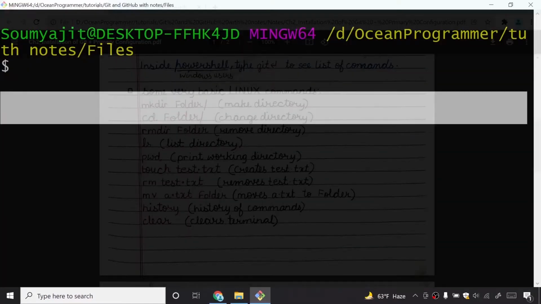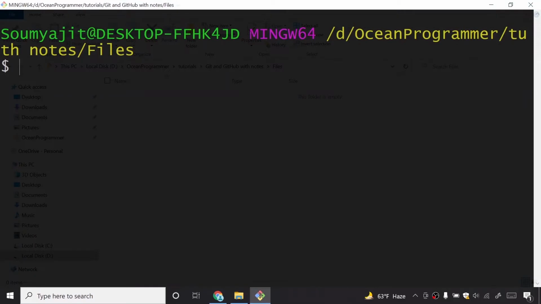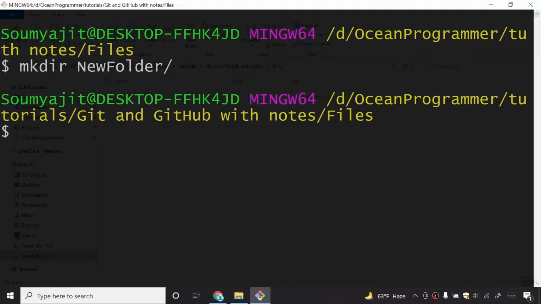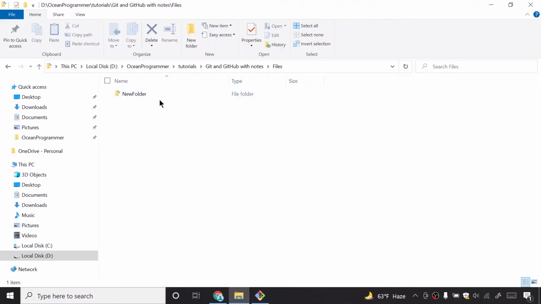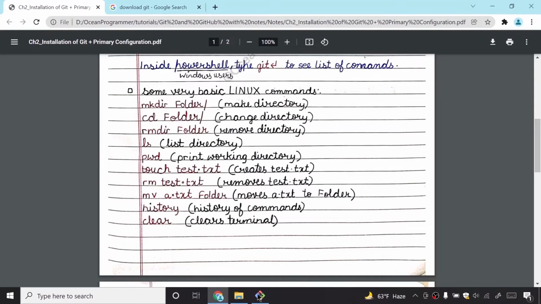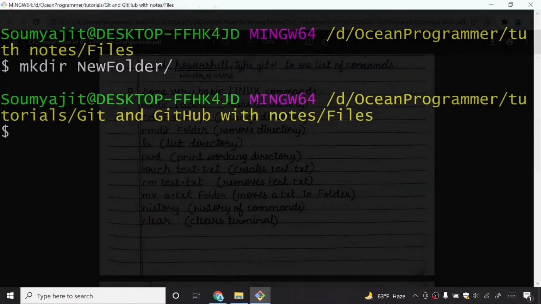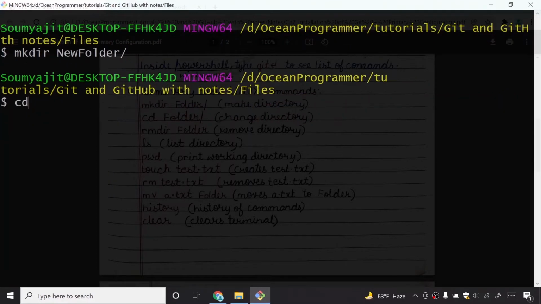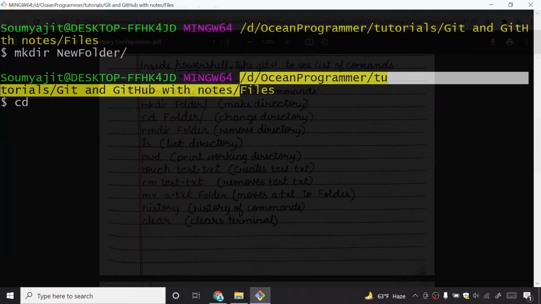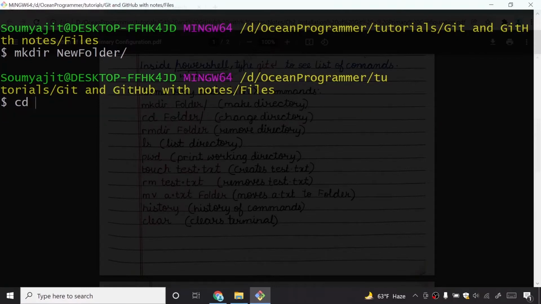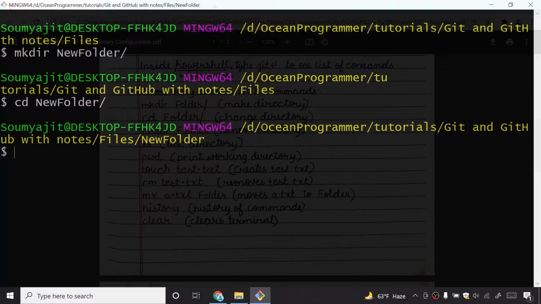Mkdir folder helps you to create a new folder. If I say mkdir, it means make directory. And if I say new folder, and put a forward slash, then nothing happened here, but something happened here. New folder is being created, you can see here. If I do cd folder, you can change the directory. See, now the directory is by default D, Ocean Programming, Tutorials, Git and GitHub Notes, and then files. If I do cd new folder, it will get changed to new folder.